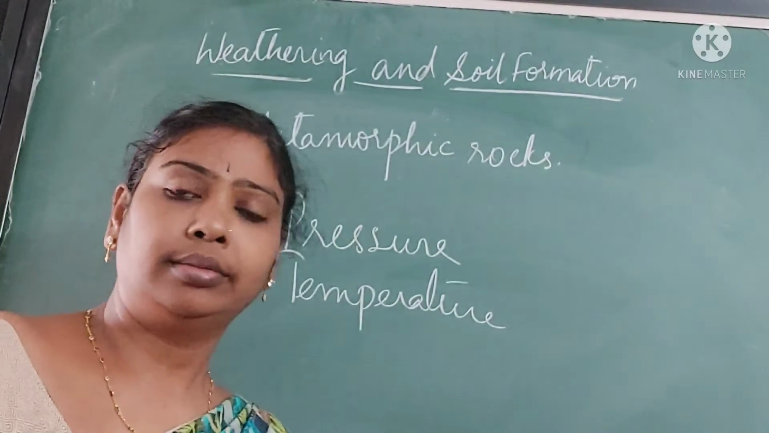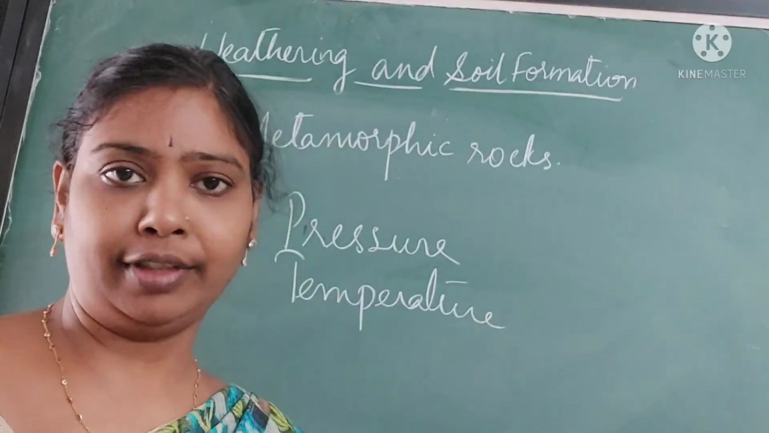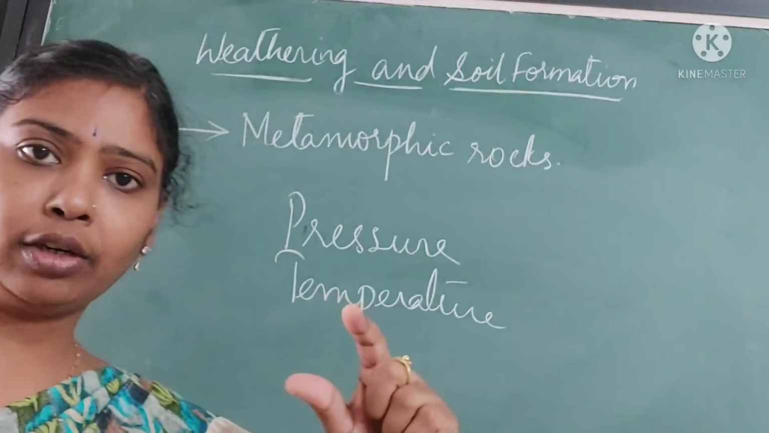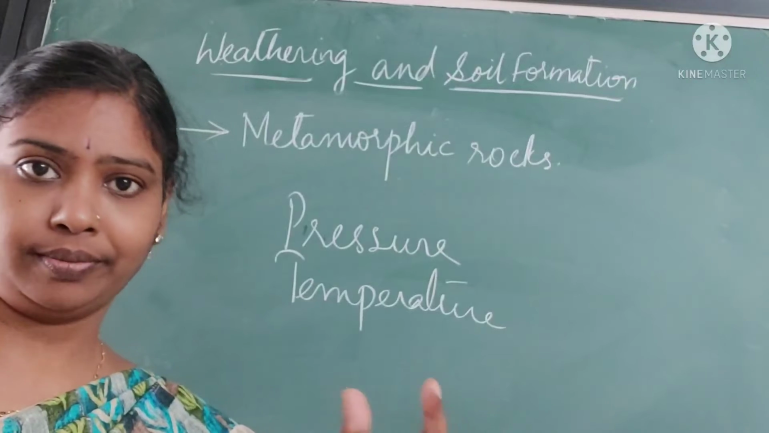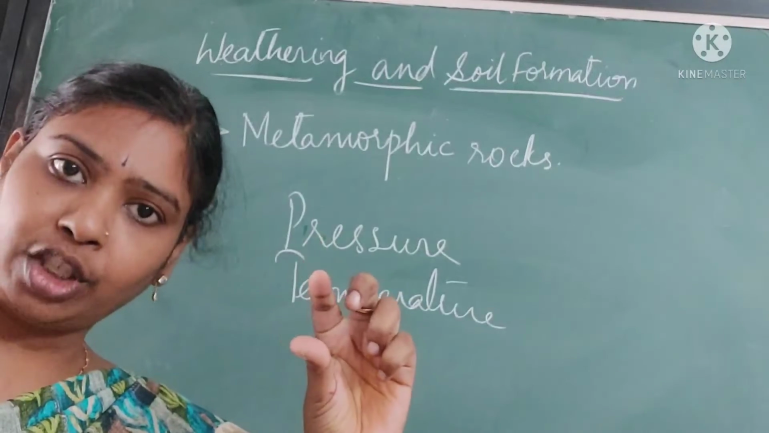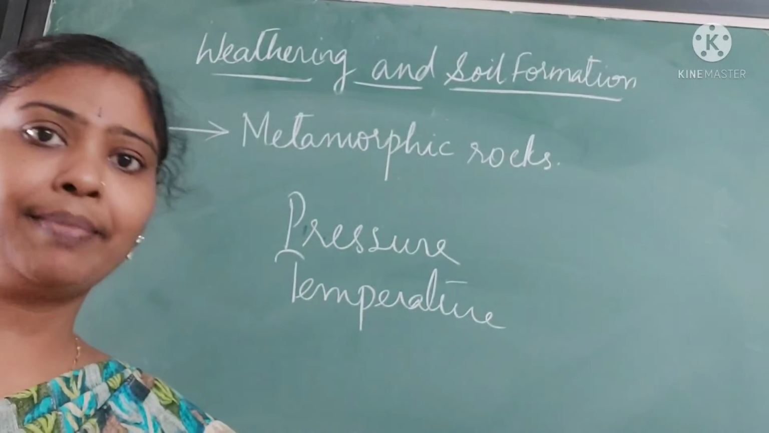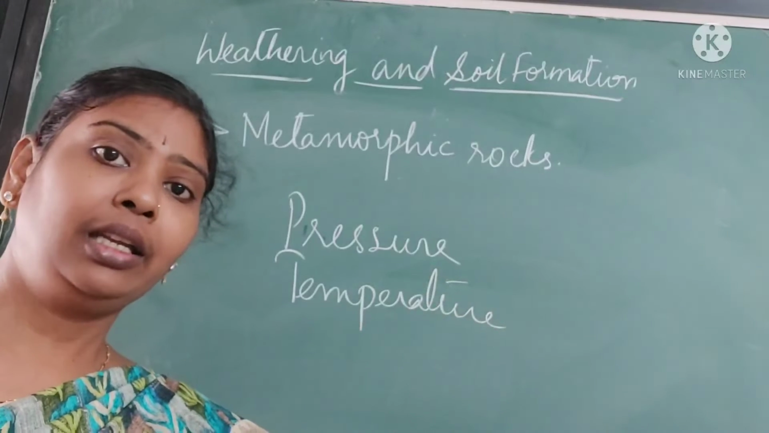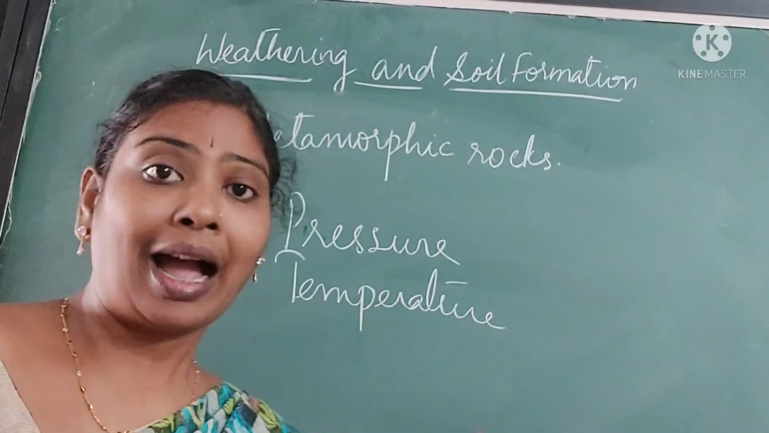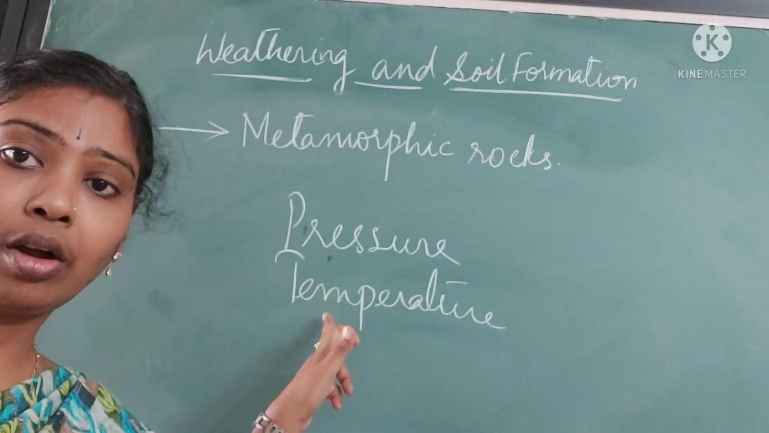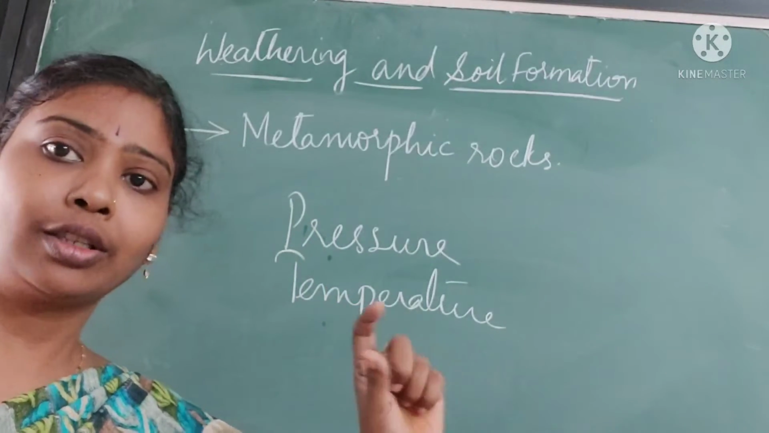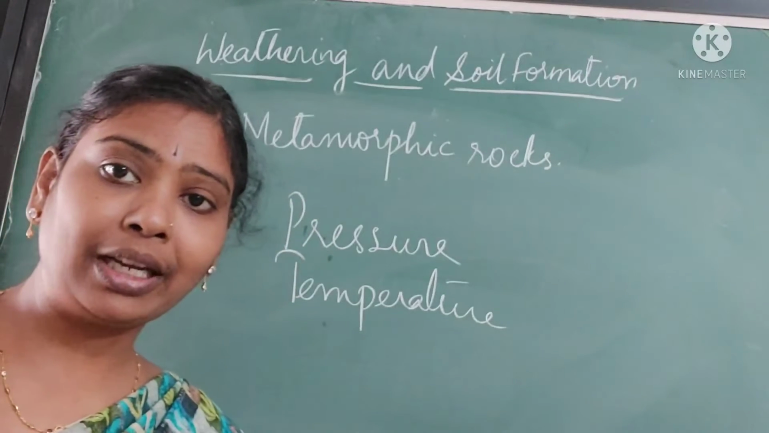See, take an example of a sandwich. When you take a normal sandwich and a toasted sandwich, the toasted sandwich becomes harder and a normal sandwich is a little softer. So that is an example of a pre-existing rock, that is an igneous or a sedimentary rock. Then after undergoing a lot of pressure or temperature, it becomes harder. So that is an example of a metamorphic rock.